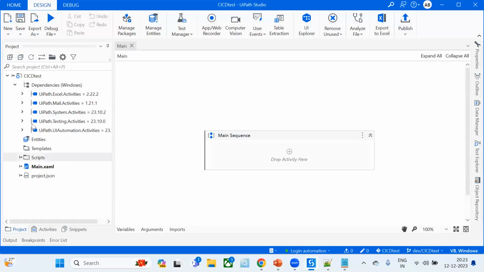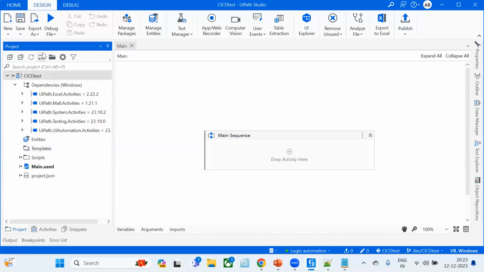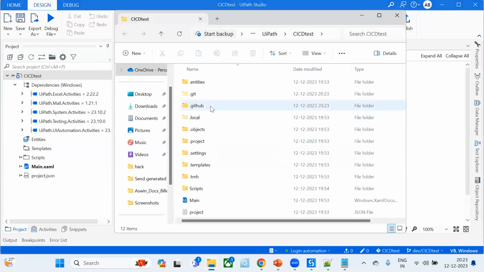And now whatever is available inside that GitHub branch, we need to bring into our project folder as well. For that, just right click on this particular project name and pull rebase. If you see now, we don't have that... .github is already available here, which I have created recently.